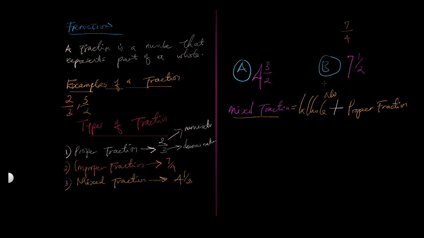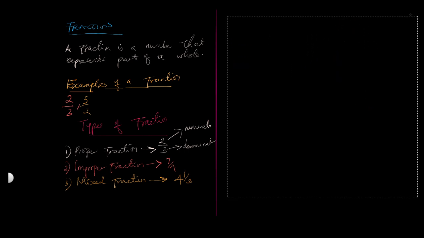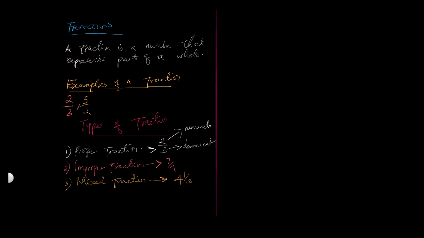So look at option A and option B. Which one is really correct? B. Why do you say B is correct? B is correct because it has the whole number and the proper fraction together. Thank you. So that's one thing that needs to come into your mind anytime we are talking about a mixed number or a mixed fraction. It should be a whole number and a proper fraction.